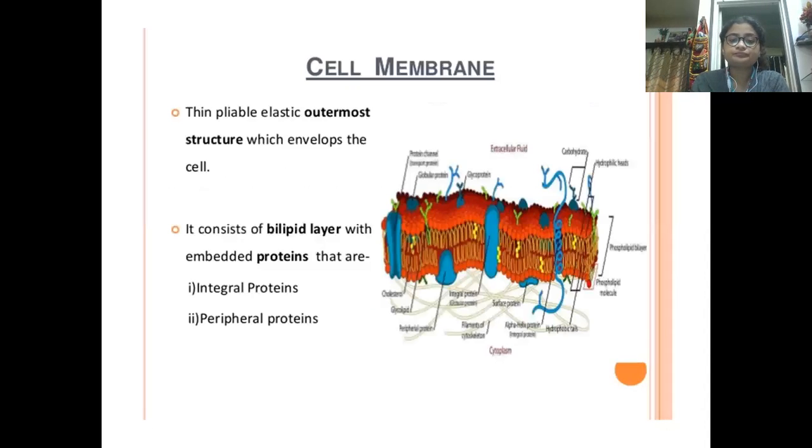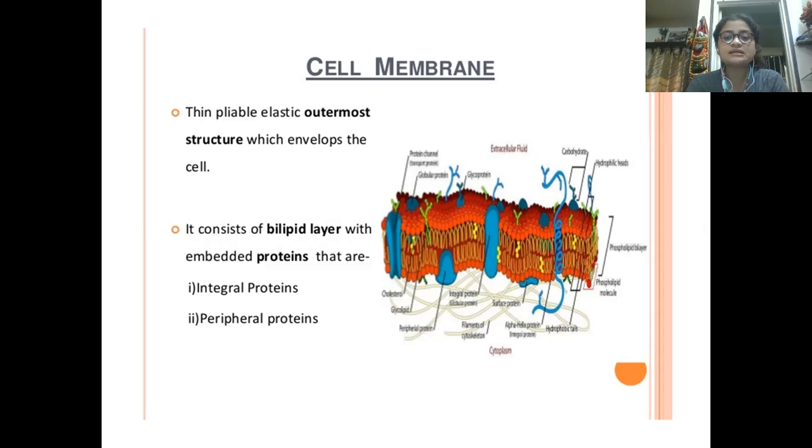Okay, so moving forward, firstly we need to learn about the cell membrane. The cell membrane can also be referred to as the plasma membrane. What is it? It is basically a thin, pliable, elastic outermost structure which envelops the cell. As we can understand from the term membrane, it is covering or enveloping the cell from the outside.